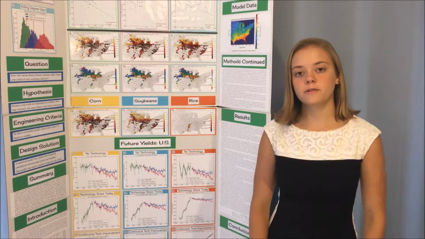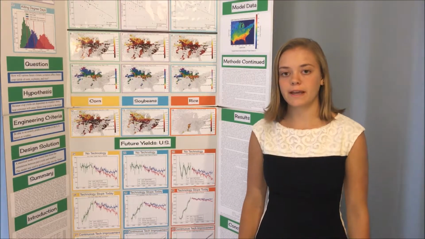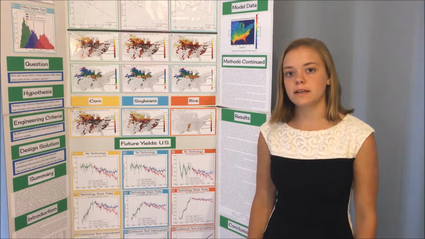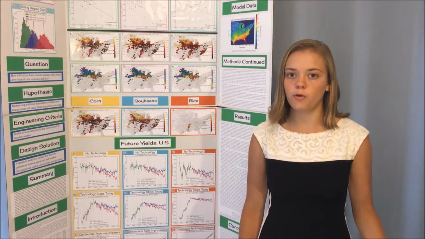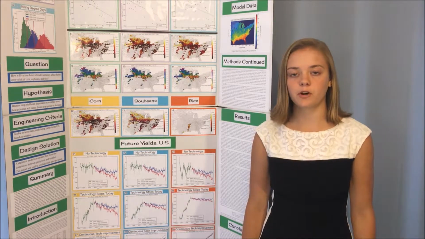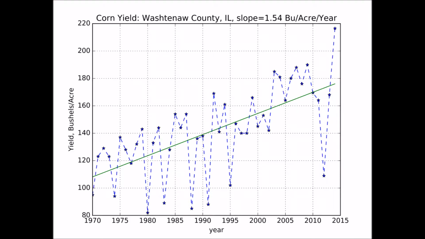First, I downloaded seasonal crop yield data for every county in the US and year since 1970. This data was from the USDA. 1970 was chosen as a start date because, before then, crop yields are more variable and farming practices were less standardized. This plot shows the corn yield over time for a single county of 1,042 corn-growing counties. The yield has increased since 1970 due to improvements in agricultural technology, such as irrigation, pesticides, herbicides, fertilizers, and plant breeding. However, the yield year to year depends on the weather.